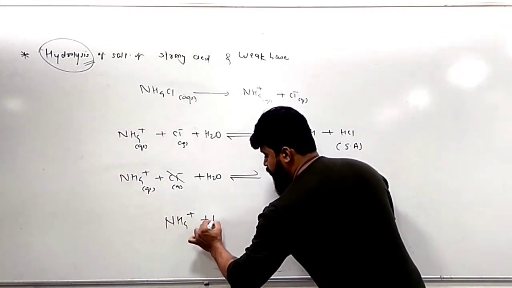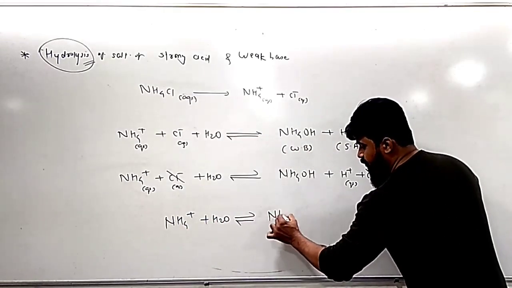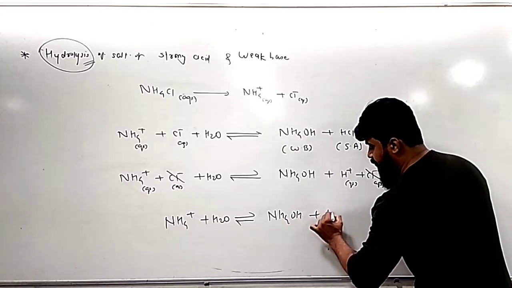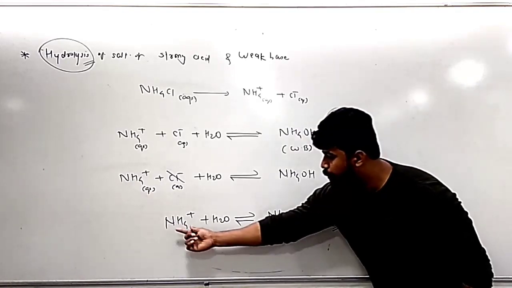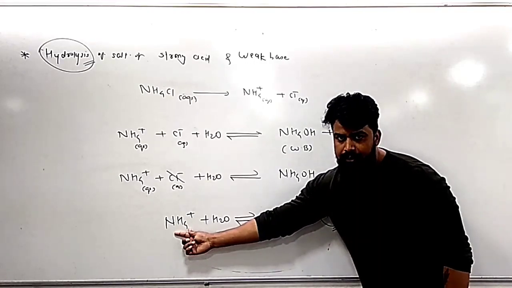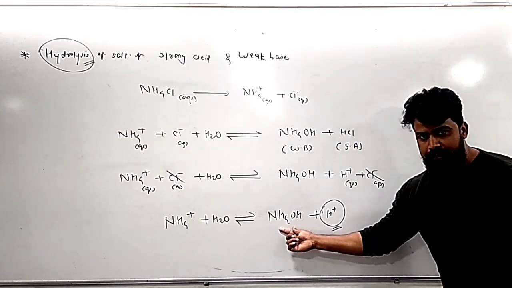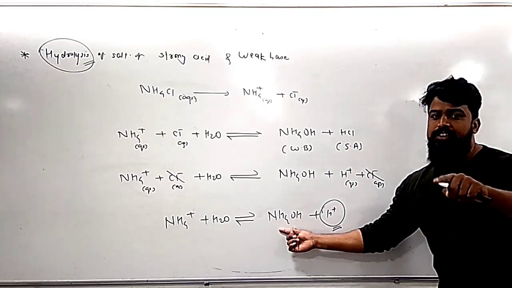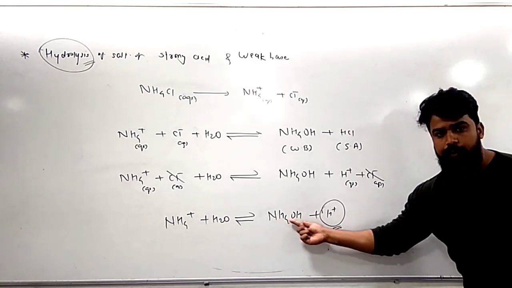NH4 plus plus H2O becomes NH4OH plus H plus. It means that the ammonium ion from the salt combines with the water molecule to form the undissociated ammonium hydroxide molecule. That's why the concentration of OH minus ion decreases, because they are used to produce NH4OH.